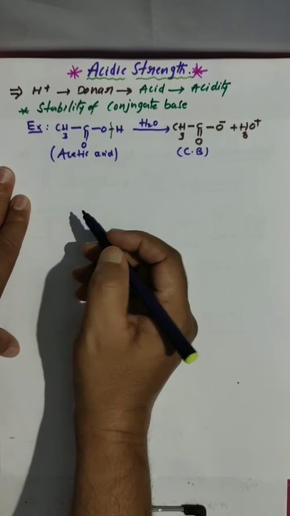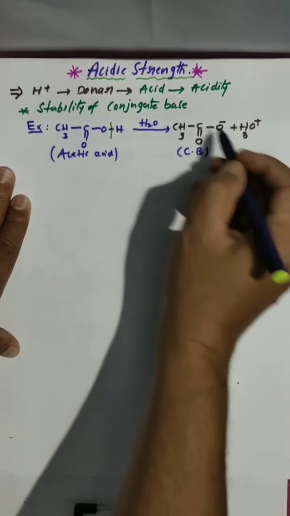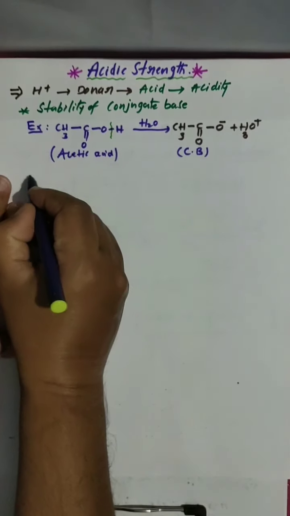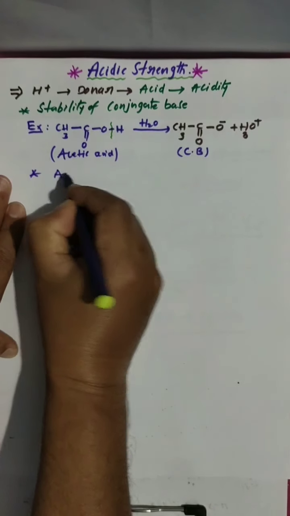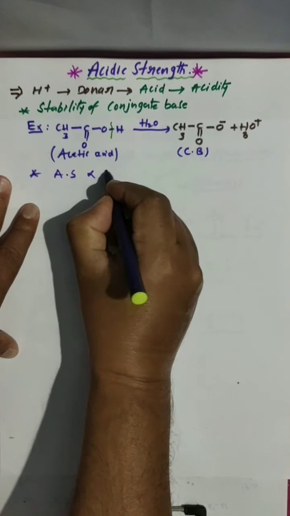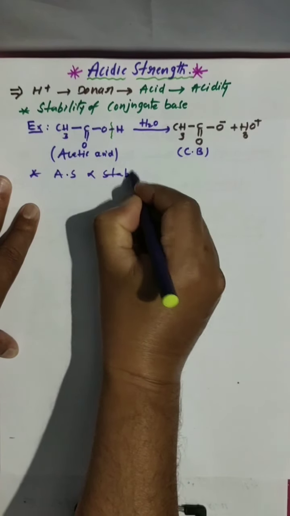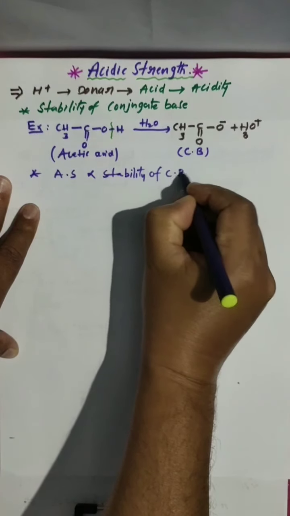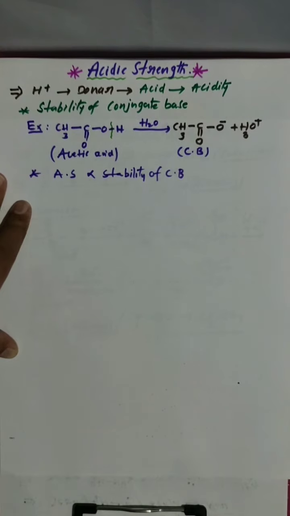The more stable the conjugate base, the greater the acidic strength. Acidic strength is directly proportional to the stability of the conjugate base. This you have to remember.